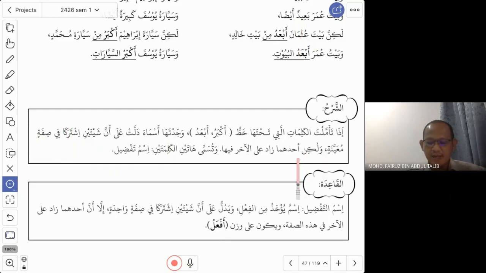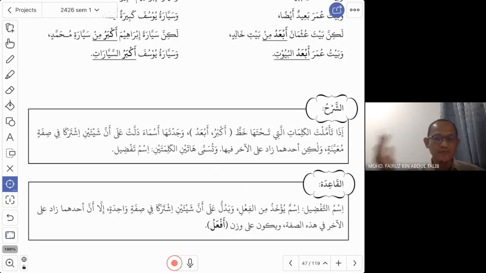Walakin, but ahadahuma, one of them, zada alal akhari fiha. One of them is more. Zada ala here means the other. One is more than the other, in that attribute. One is far, the other is farther. So that is what they actually want to say.